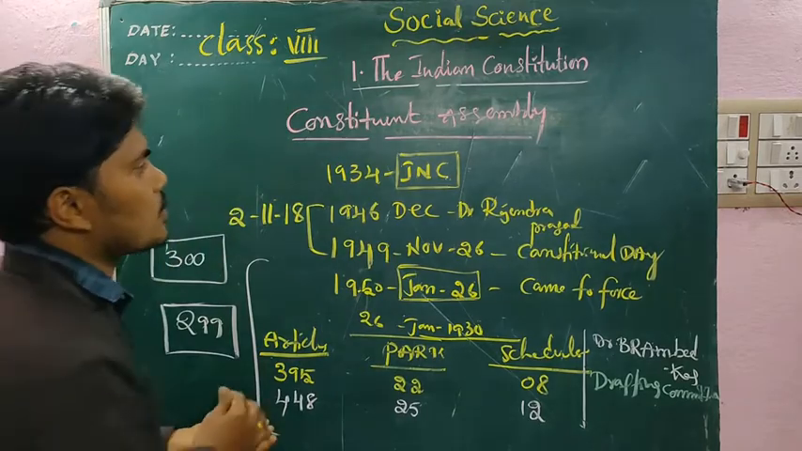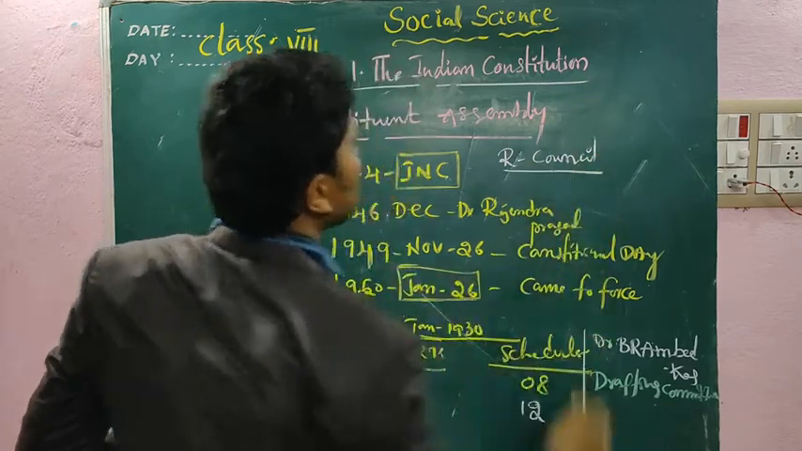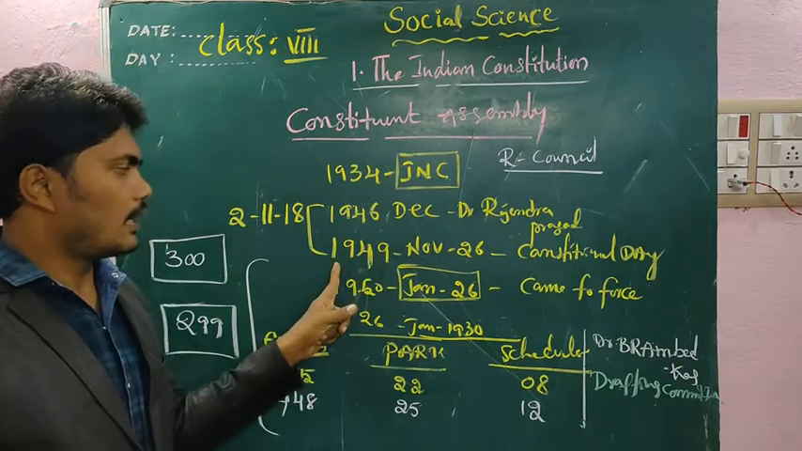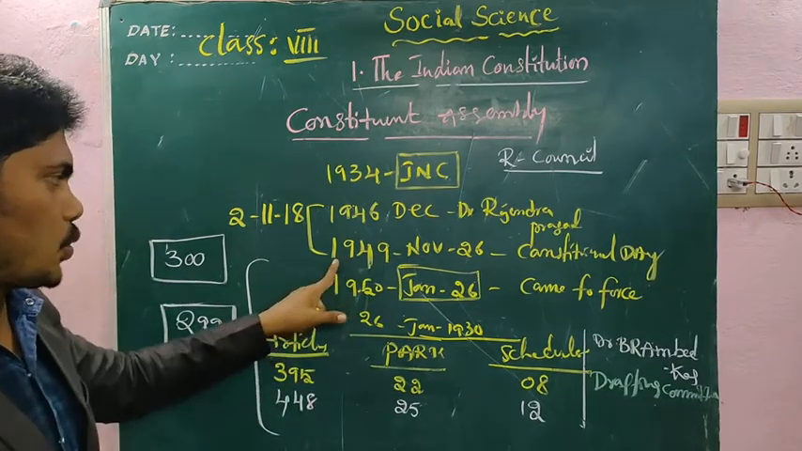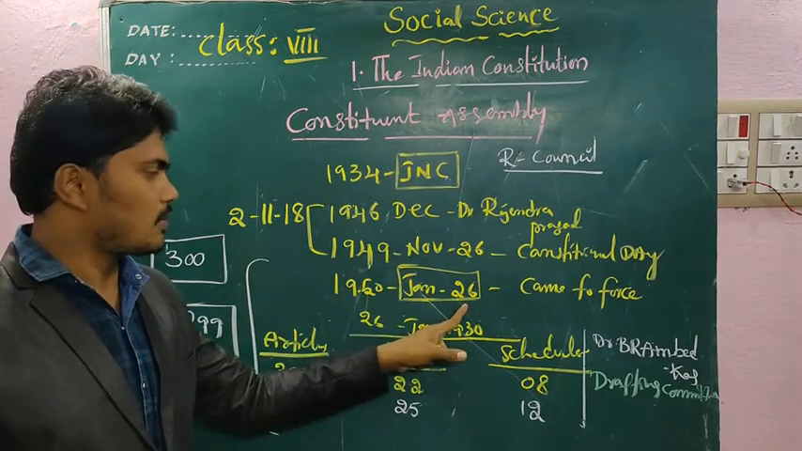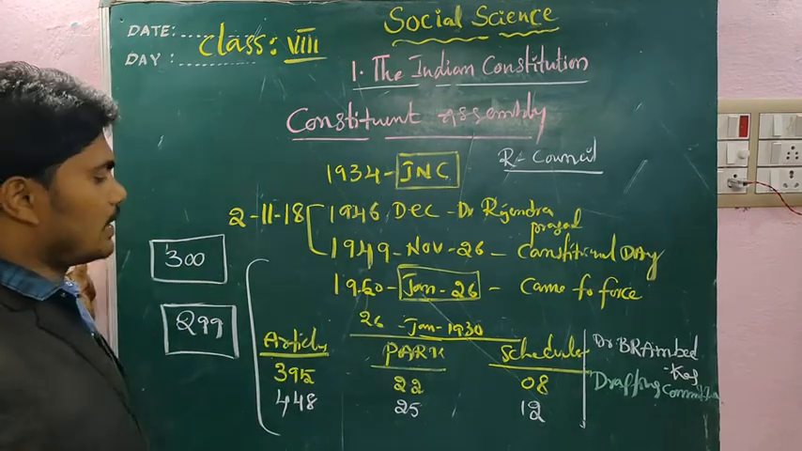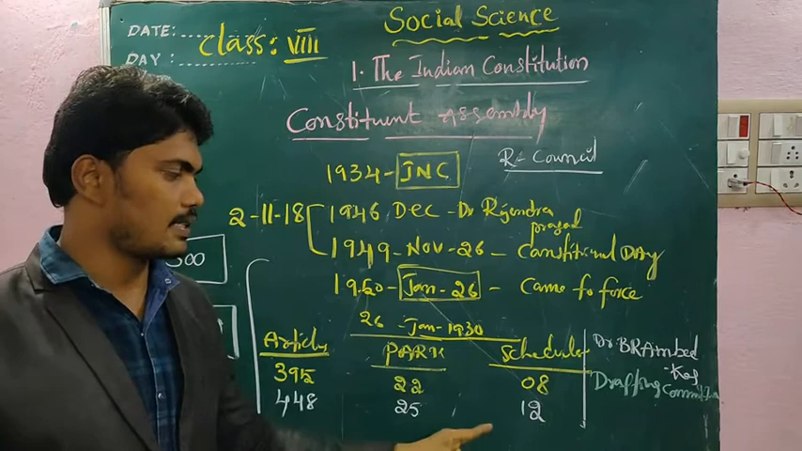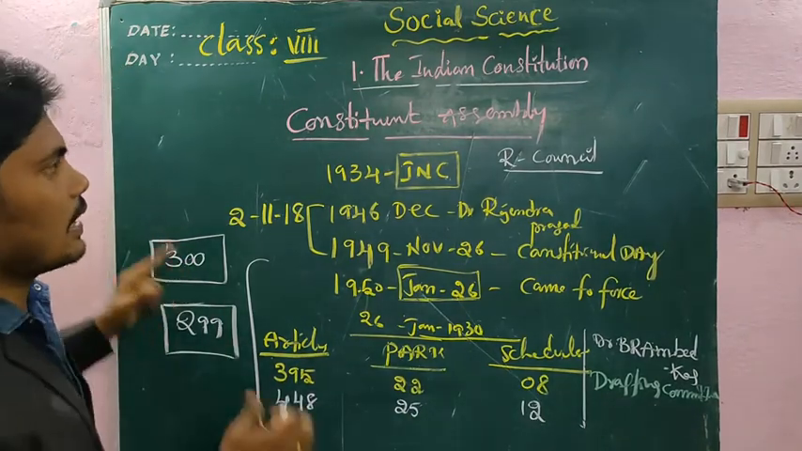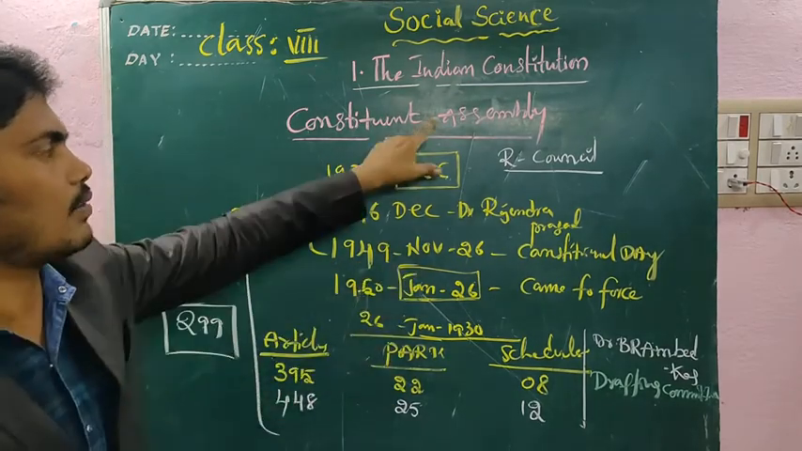What is the Constituent Assembly? It is a representative council to draft the Indian Constitution. It was formed in December 1946, and they adopted the Indian Constitution on 26th November 1949. The Indian Constitution came into force on 26th January 1950. In the beginning it had 395 articles, 22 parts, and 8 schedules. At present, 12 schedules, 25 parts, and 448 articles. This is information about the Constituent Assembly, which was responsible for drafting our Indian Constitution.